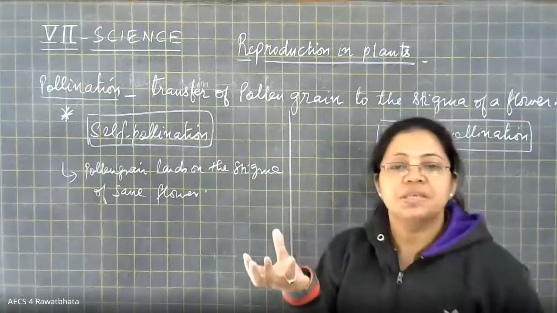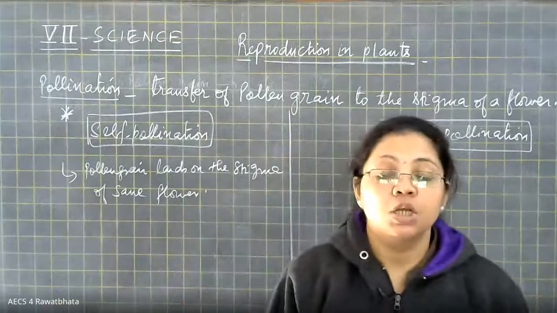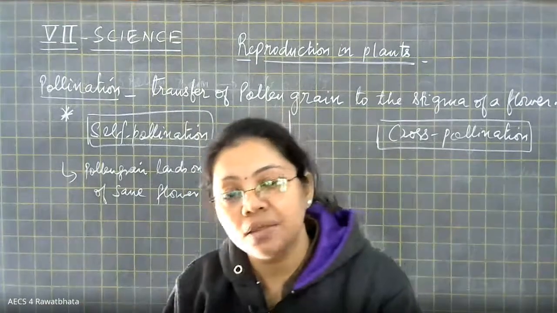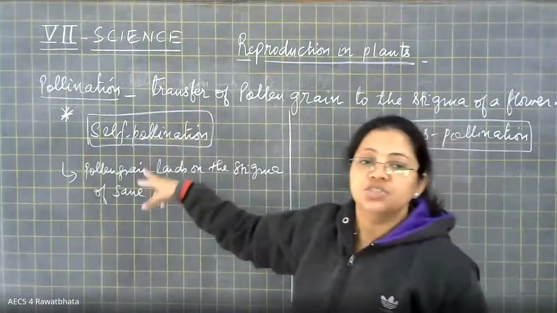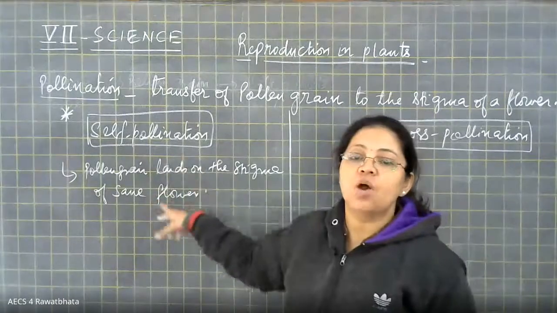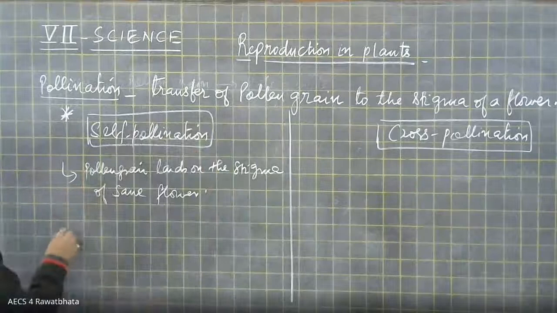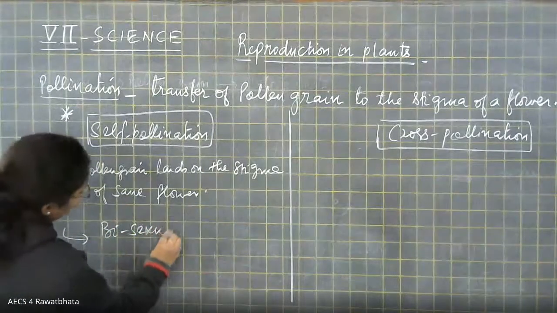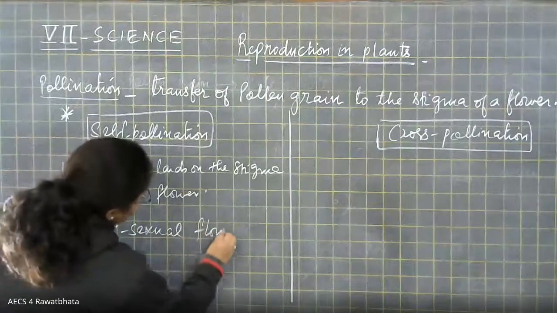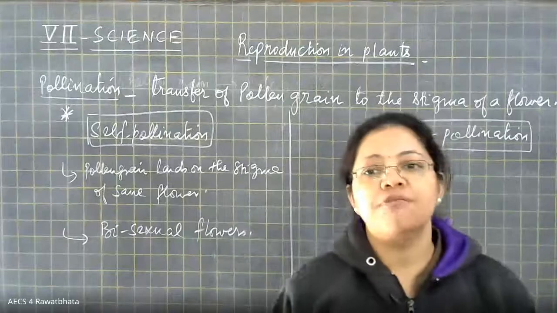It means a flower is there and the same flower also has a stamen and pistil. So from the anther of the stamen, the pollen grain will simply land on the stigma of the flower. It means we say that self-pollination generally takes place in bisexual flowers.